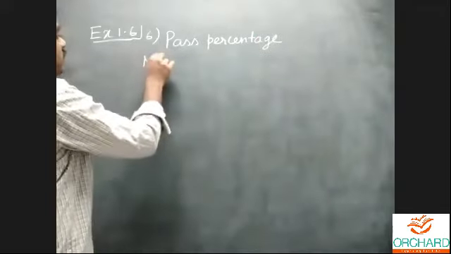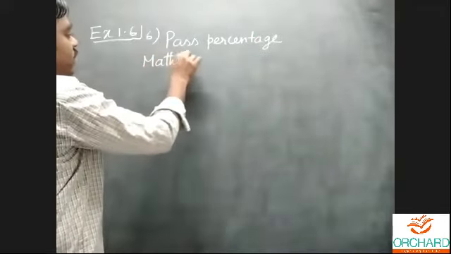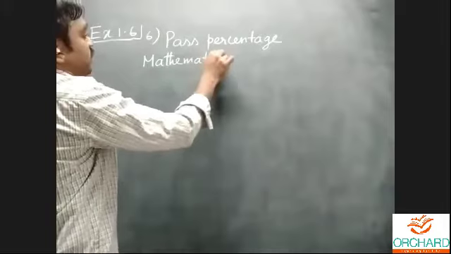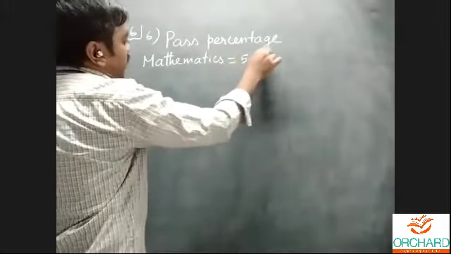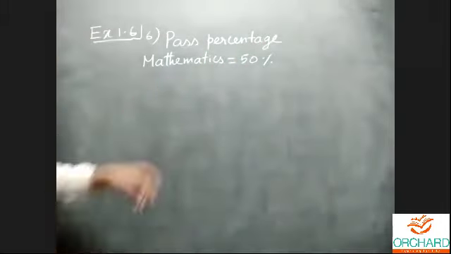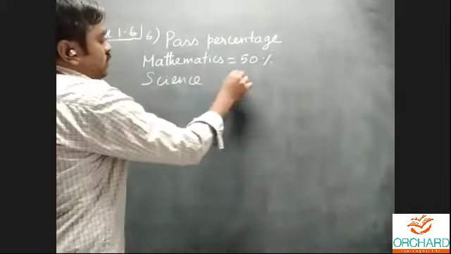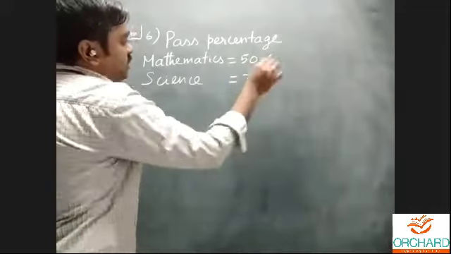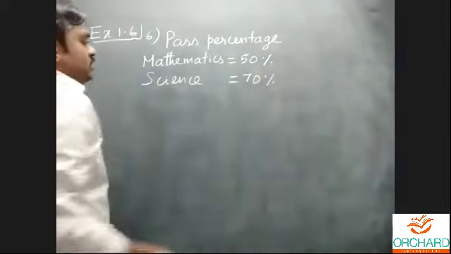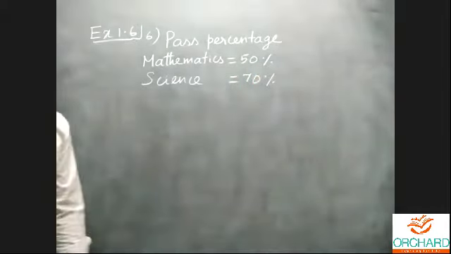First, mathematics: 50% passed in mathematics, so the pass percentage for mathematics is 50%. And science is 70%, which means 70% passed in the science subject.